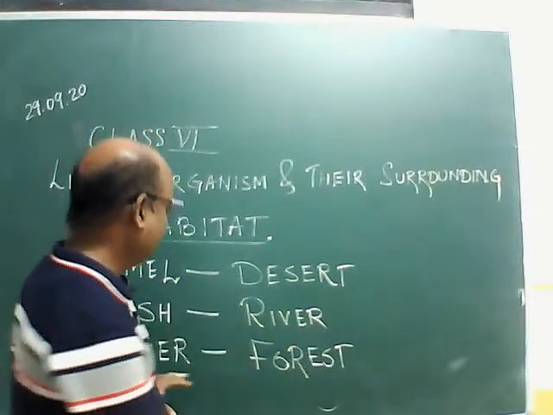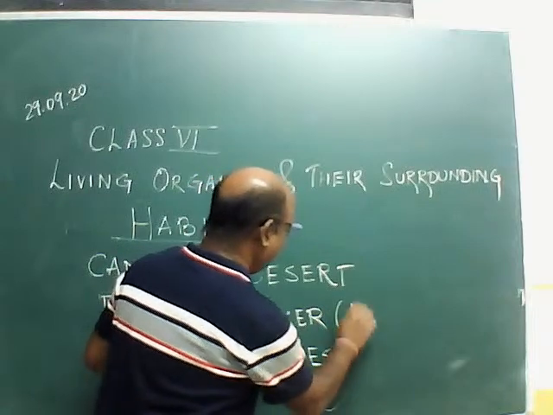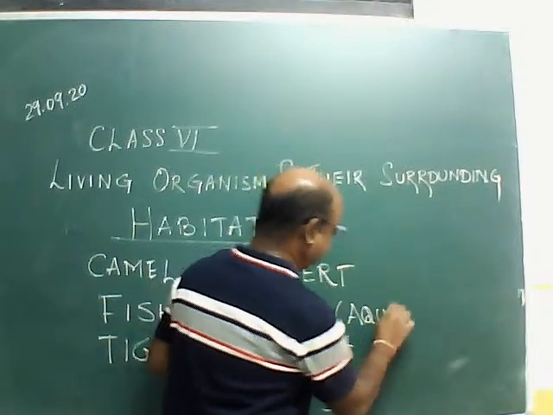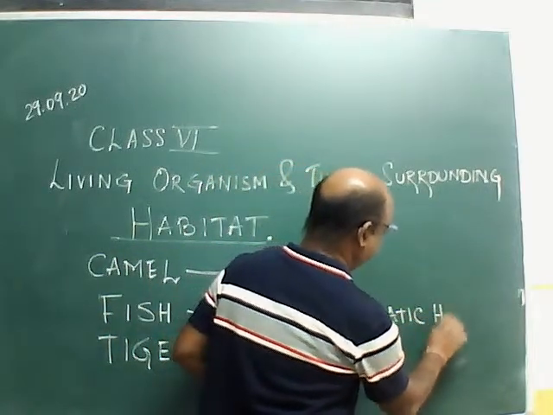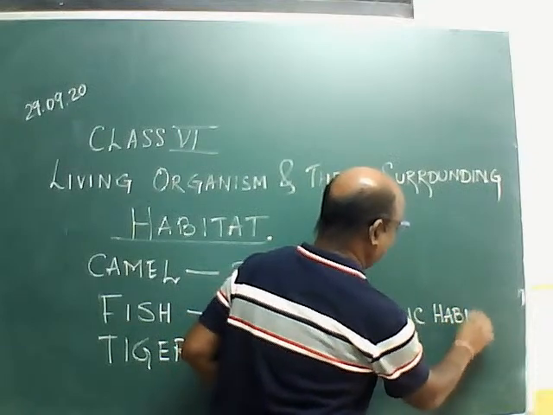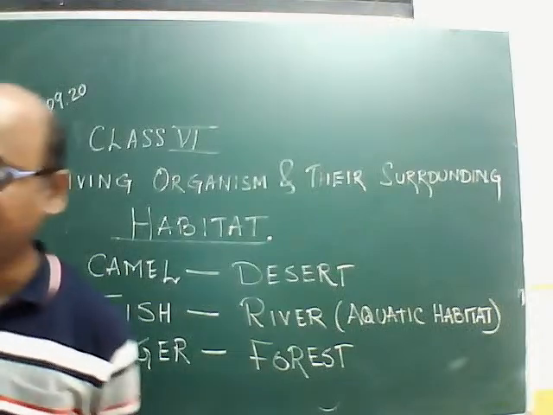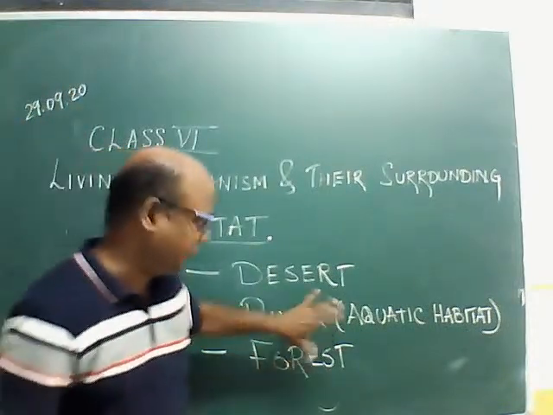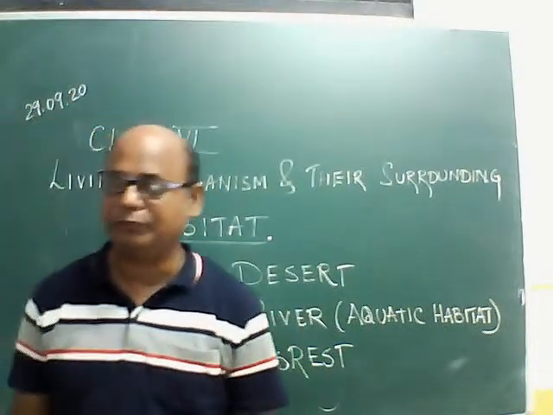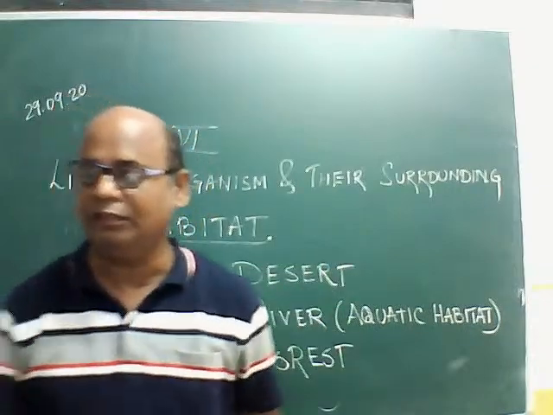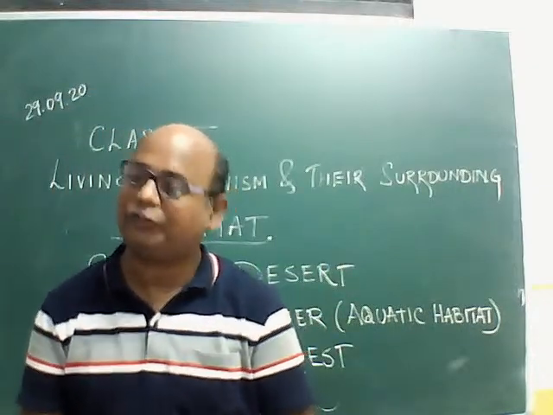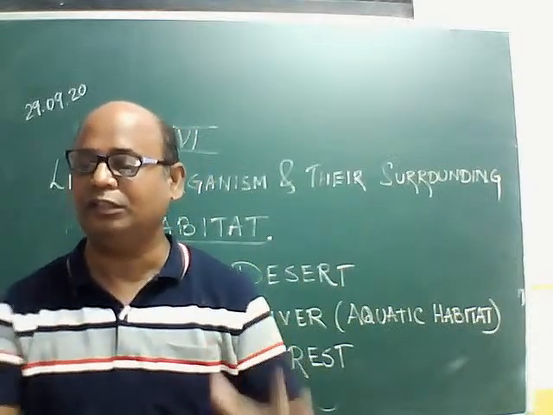So this is aquatic habitat. Fish live in river. That is aquatic habitat. Fishes are aquatic animals. They are living in water.